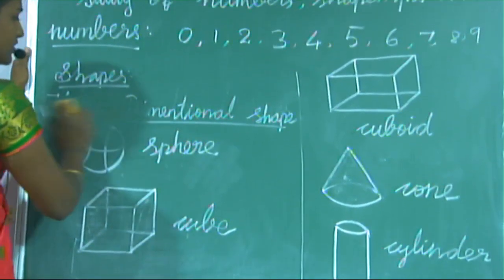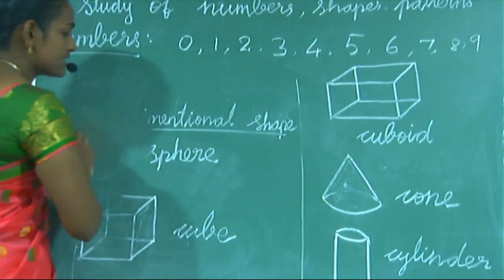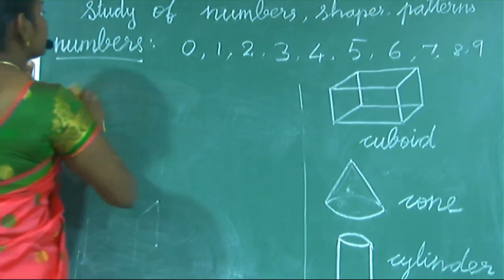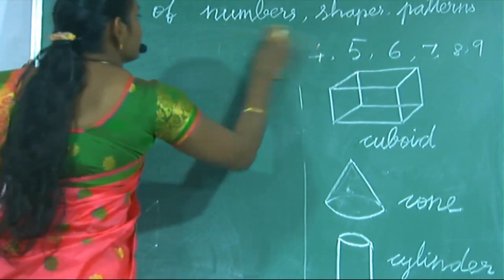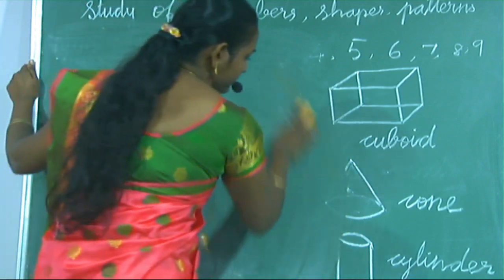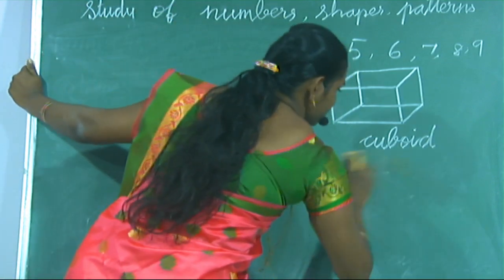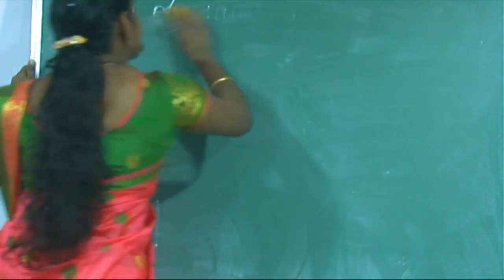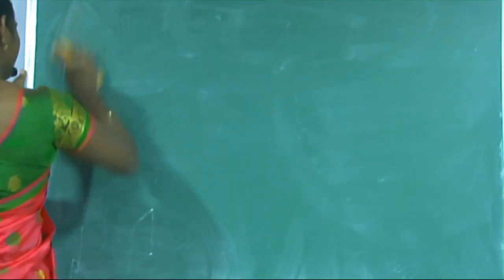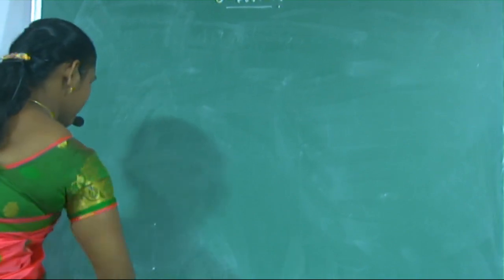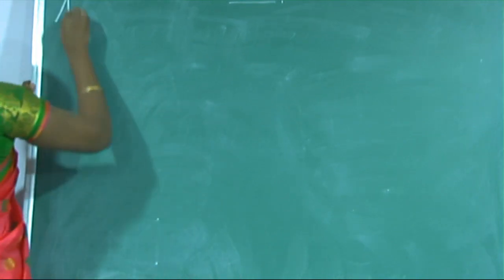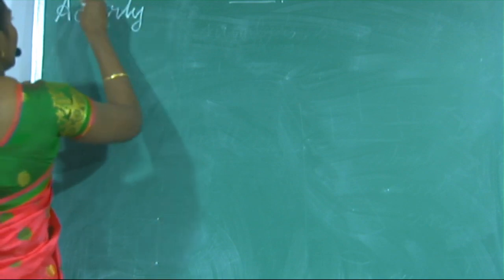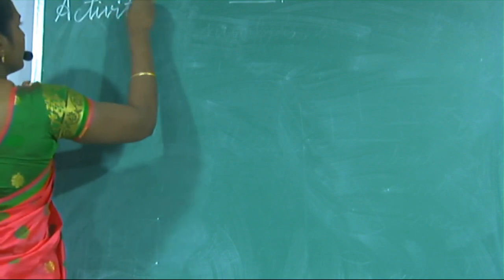Next, do the activity. Now you clearly understand the shapes. Activity.